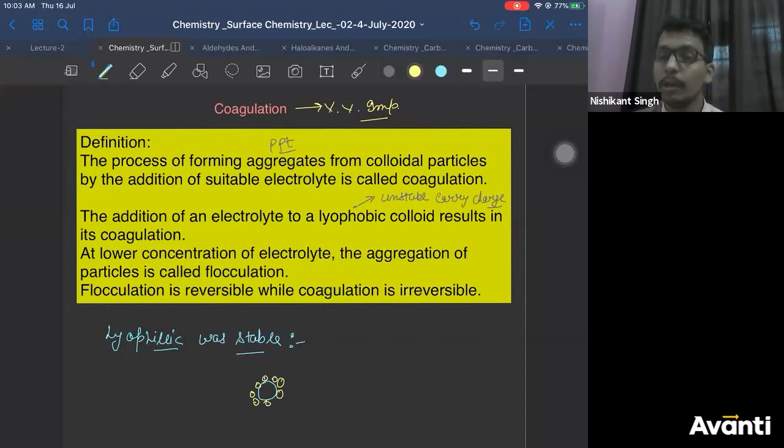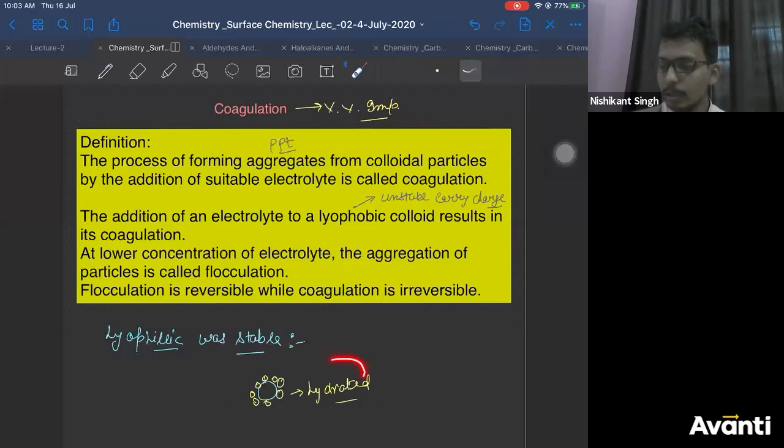Right? There are a lot of liquid molecules around it. It is heavily hydrated. And if it is hydrated, it will not allow any ions to get adsorbed on its surface. Correct? Since the solvent molecules are there, adsorption of ions cannot take place. That's why it is not charged. That's why if you add any electrolyte to it, that electrolyte cannot attract these colloidal particles, because it does not carry charge. So coagulation of lyophilic cannot be carried out. Correct? That's a very important thing to note here.